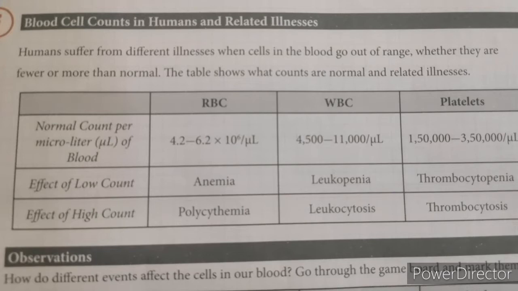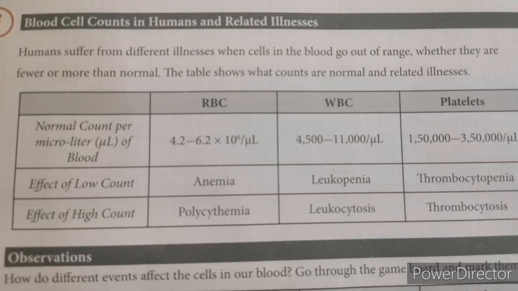Yes. But if we consider WBC for the same, if it is a low count, you may suffer from leukopenia. Yeah, and your count is less. Low. Yes. But it should be normal because if it is high, then there are chances of leukocytosis. Same with the platelets, miss.